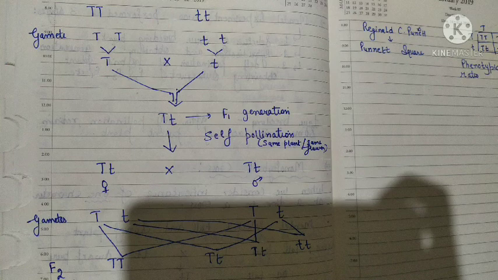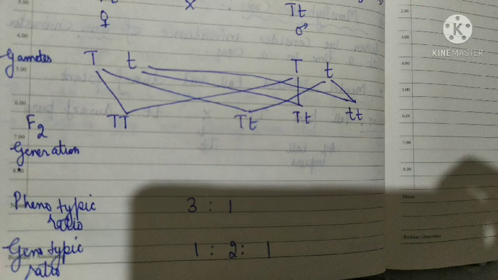When this F1 generation was self-pollinated, then we get the F2 generation with a phenotypic ratio of 3:1, that is 3 tall plants and 1 dwarf plant, but the genotypic ratio is 1:2:1.